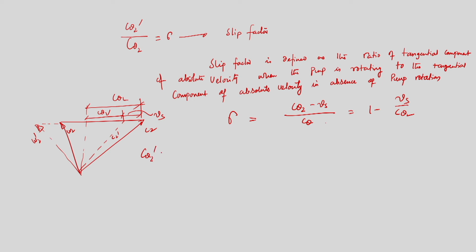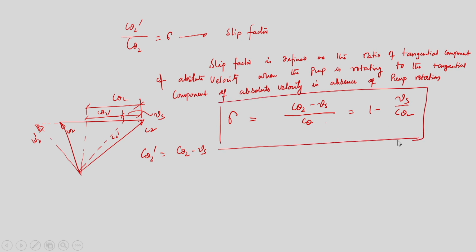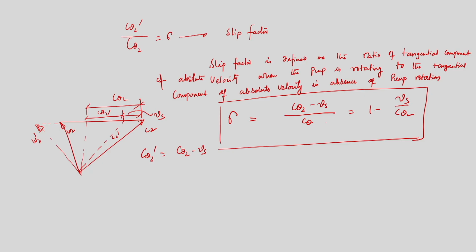So c theta 2 prime is equal to c theta 2 minus Vs. So sigma is equal to 1 minus Vs by c theta 2, which is the slip factor. Sometimes we need to know the slip factor, of course only for doing some numerical problems. So from here we can understand that the slip velocity divided by the actual swirl component velocity is very important, which gives an idea about the slip factor.